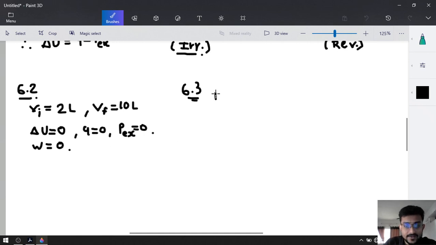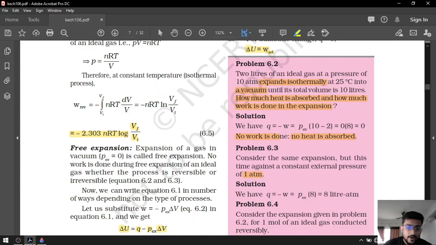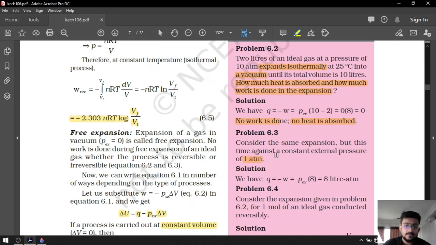P external is equal to 1 atm. Now, external pressure is 1 atm, and what they have asked is the expansion.